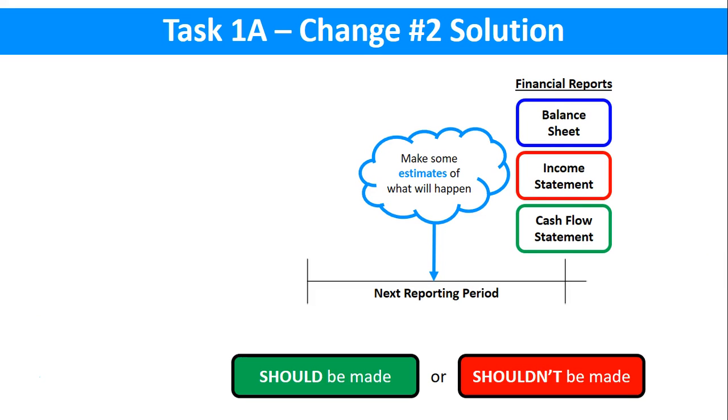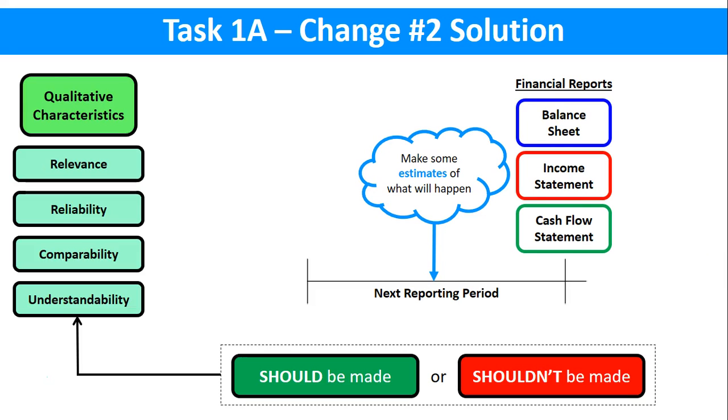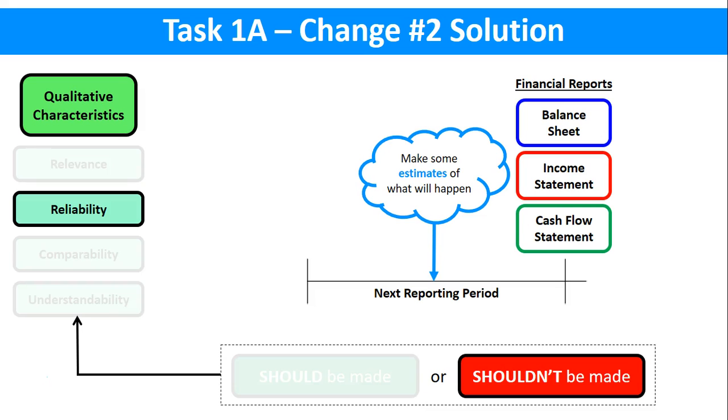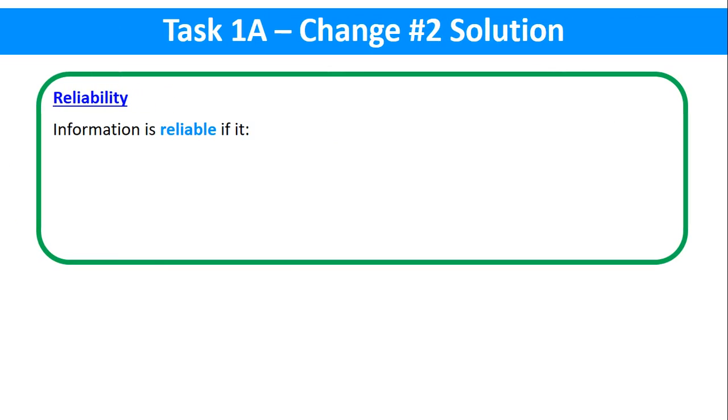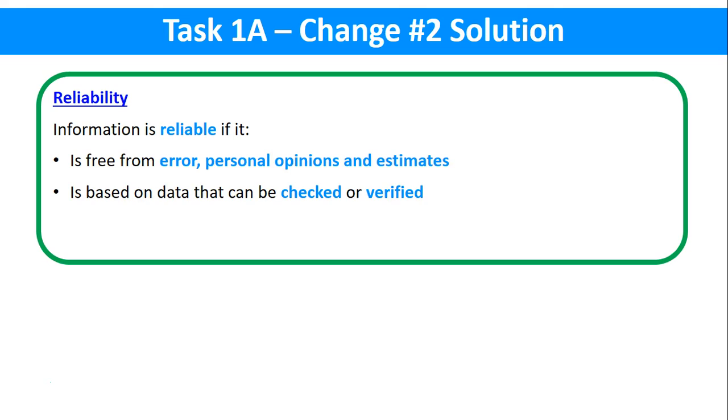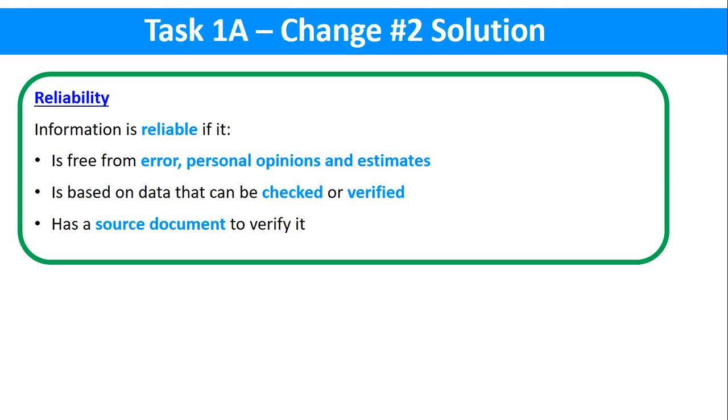So there's different answers based on different theories. What we're going to do is look at the qualitative characteristics, and we're going to argue that it shouldn't be made. And we're going to use the qualitative characteristic of reliability to back up our answer. So reliability means information is reliable if it is free from error, opinions and estimates, is based on data that can be checked or verified, and has a source document to verify it.